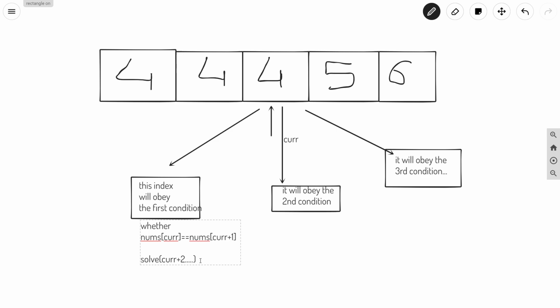And basically we will check whether this recursive function, which is of type boolean, is going to return true, and if it is, we will just return true. Otherwise, we will go for another case.